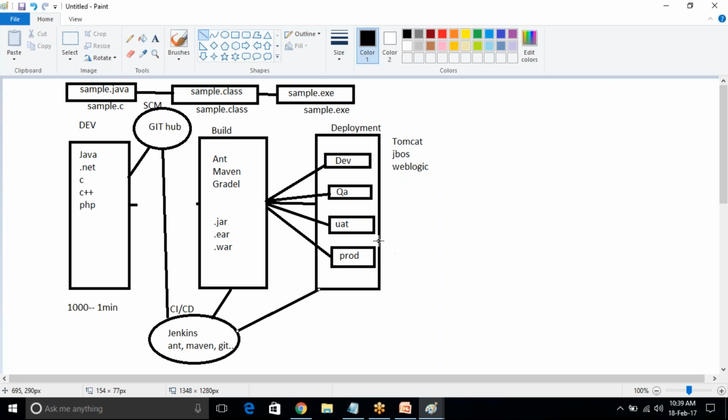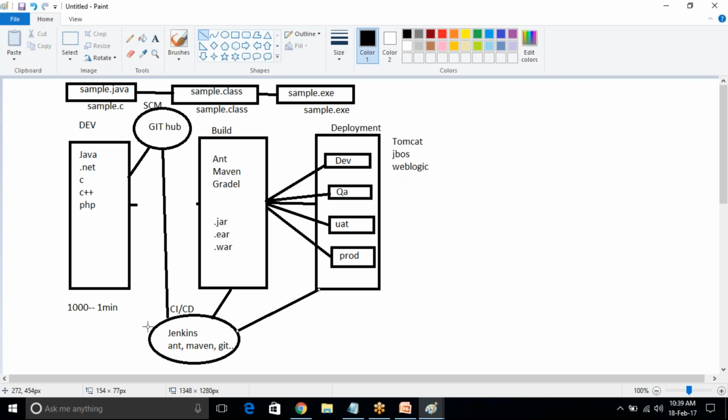Production server, leave it this one. Finally, after everything is success, we can create the one job and finally we will place the code into the production server. That is another matter. So it can deploy the code into the servers.